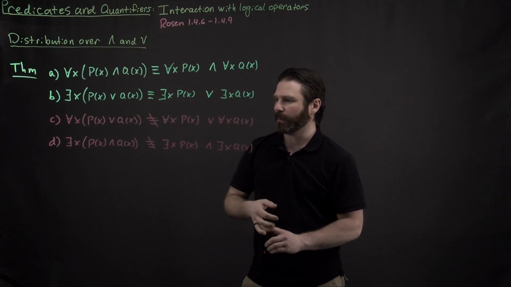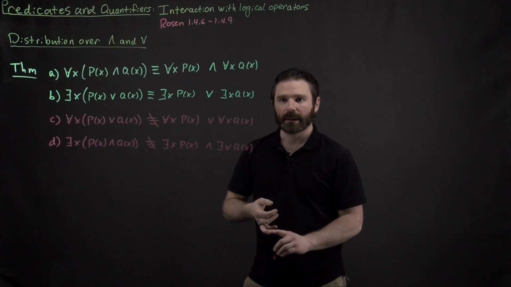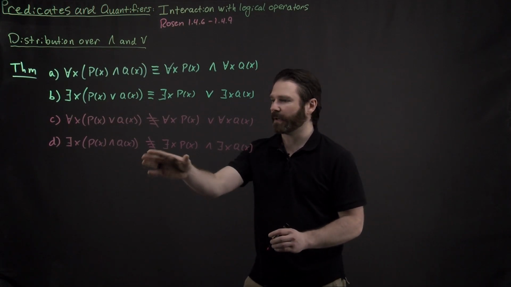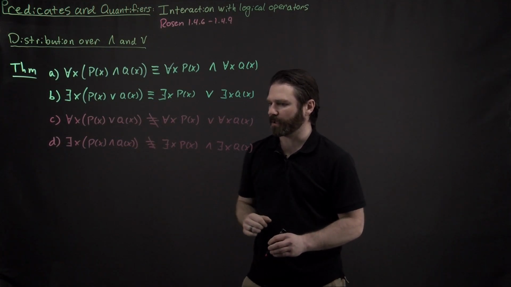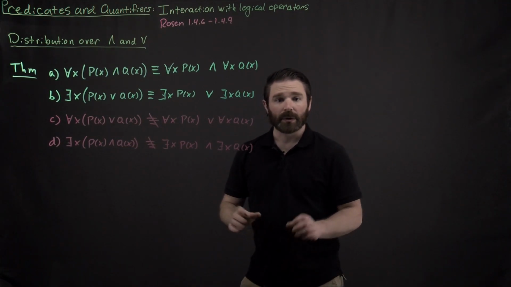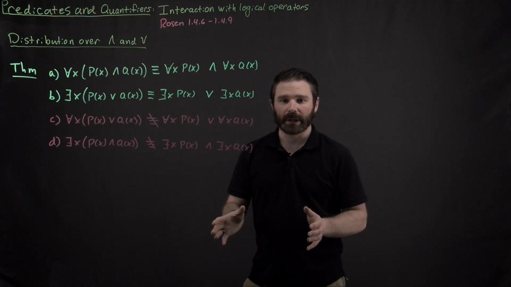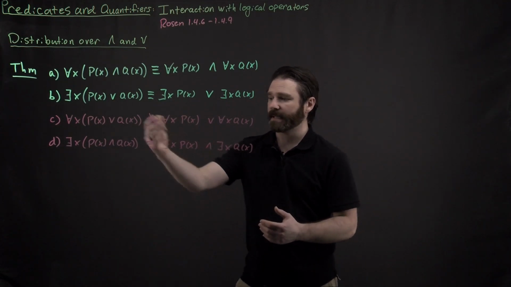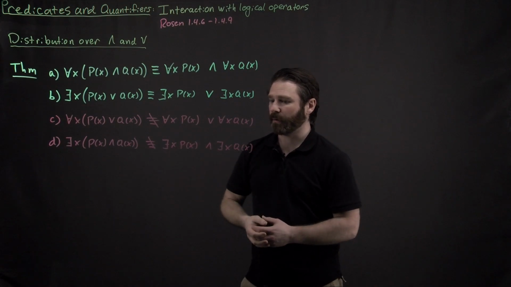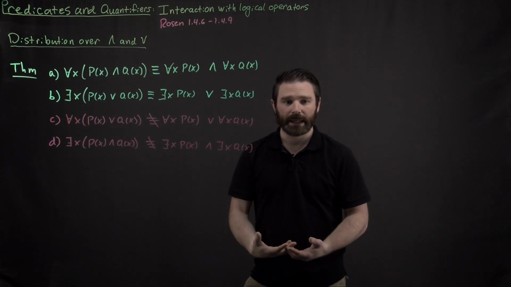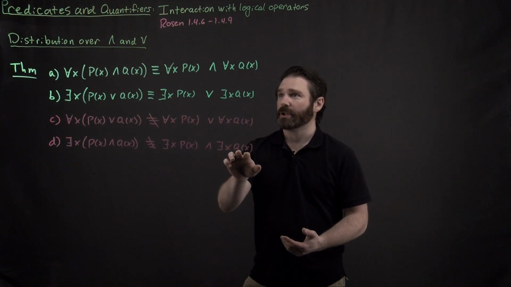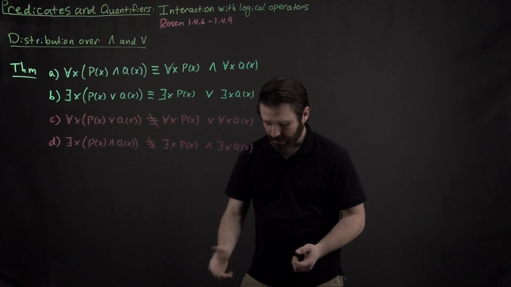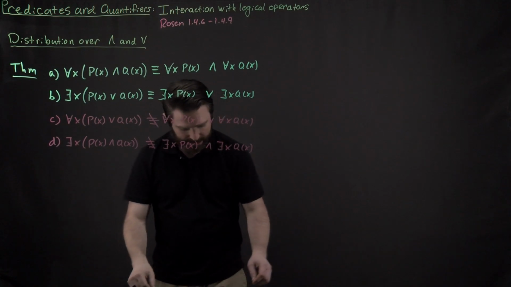I am not going to prove them all for the sake of time, but let's go ahead and just look at this very last one and see why these two are not logically equivalent right here. So remember from our definition of logical equivalence, the left-hand side and the right-hand side, for them to be logically equivalent, have to be true no matter what my domain is and no matter what my propositional functions right here stand for. So for part D, if I were to consider